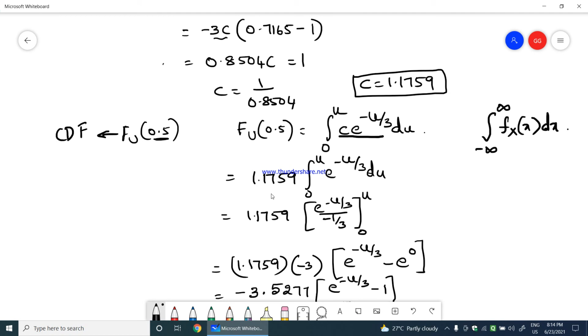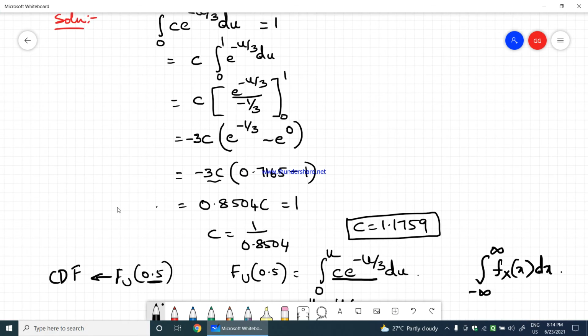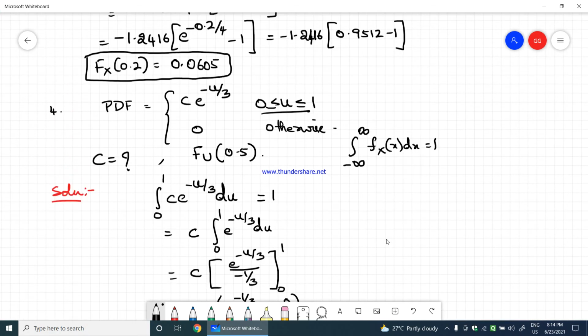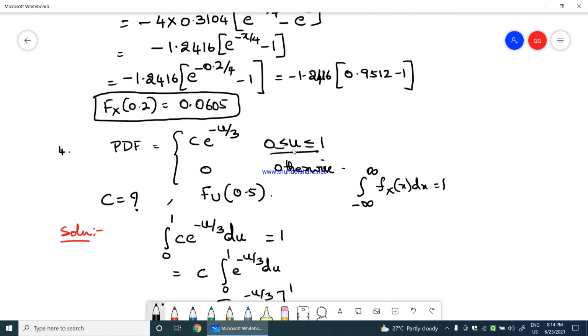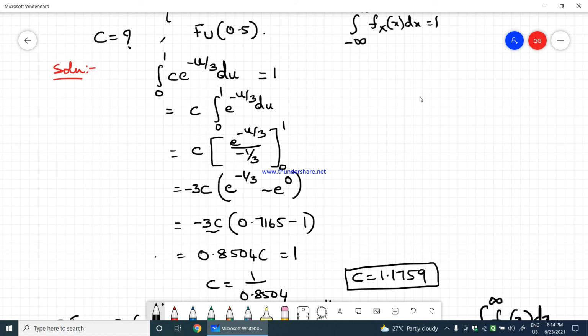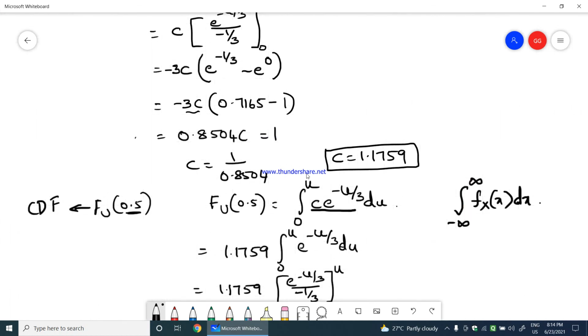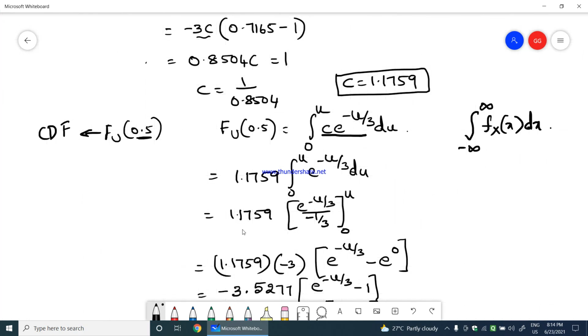So we substitute that value of c, and we take the limit 0 to u. Why? Because u is a random dummy variable. The random variable u ranges from 0 to 1, but to find the CDF we take a variable u, because it is not 1. 1 is only for the PDF, whereas for the CDF it ranges from 0 to u. So it is 1.1759 multiplied by the integration of e power minus u by 3, which is e power minus u by 3 divided by minus 1 by 3, with the limit 0 to u.